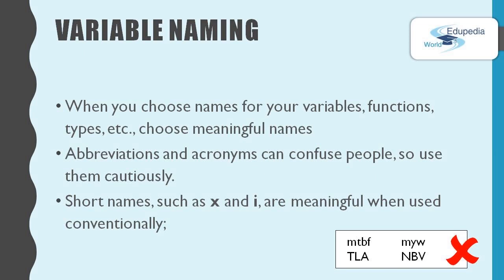Now the short names, such as one-character names x, y, z, are meaningful when used conventionally. For example, if you use one character for a loop index, that is okay, because the only purpose of that variable is to increment. So it's okay to have one character for loop indexes. But if you use one character for a variable that does some purposeful thing, then it's not good. You can actually do that in program code, but it's not good as a professional programmer.